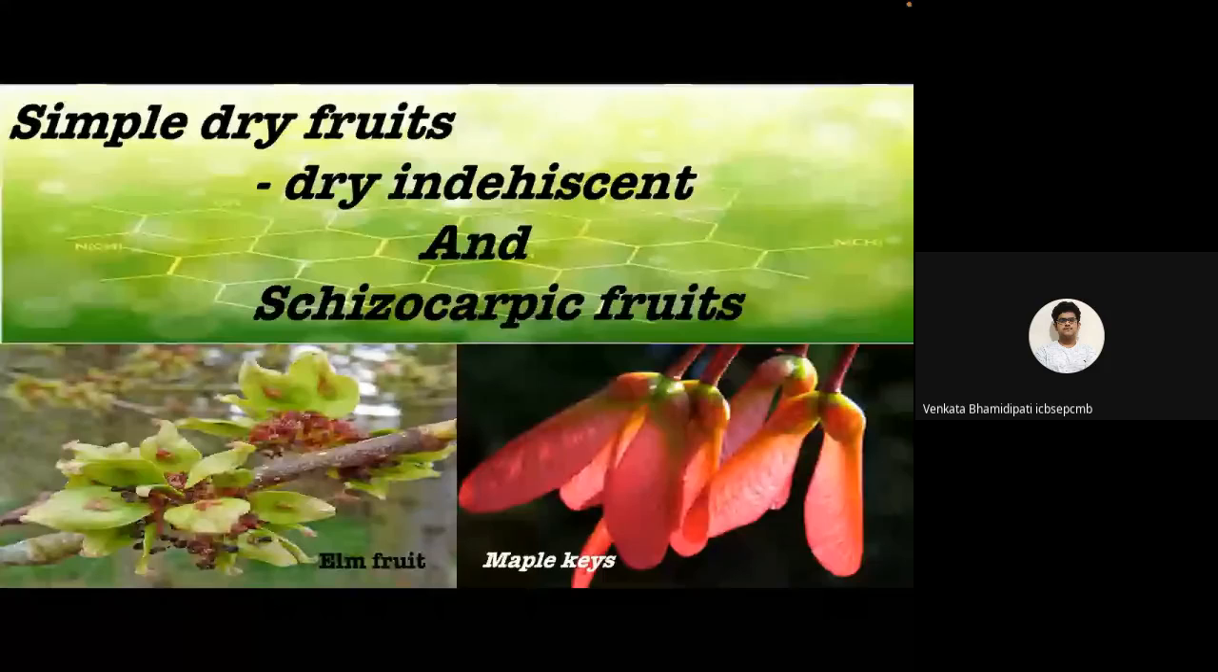simple dry fruits, namely dry indehiscent and schizocarpic fruits. So now in the backdrop, you can view the elm fruit on the left side, which is an example of schizocarpic fruit. And then on the right side, there are maple keys, which is the fruit produced by the maple tree, and it is an example of dry indehiscent fruit.